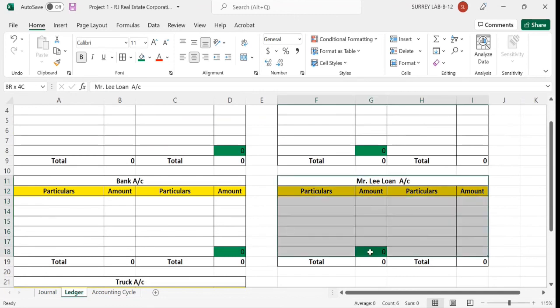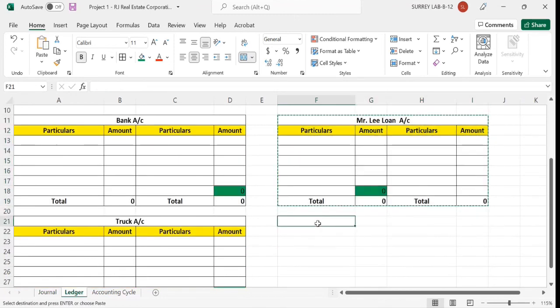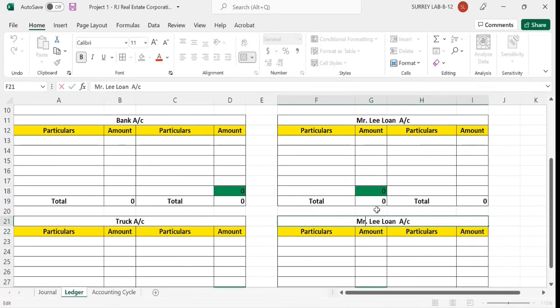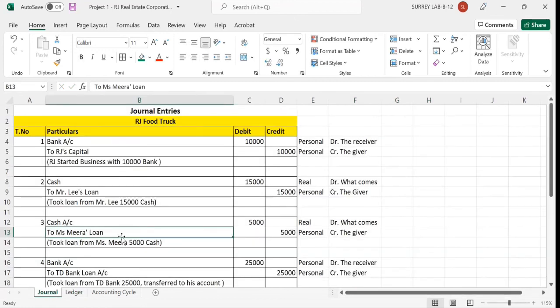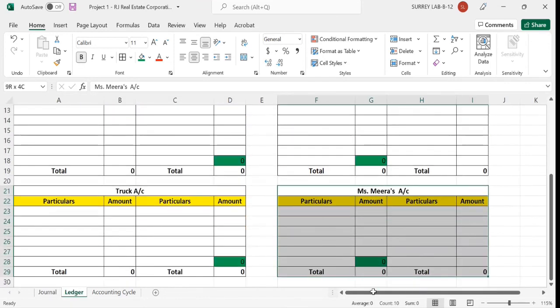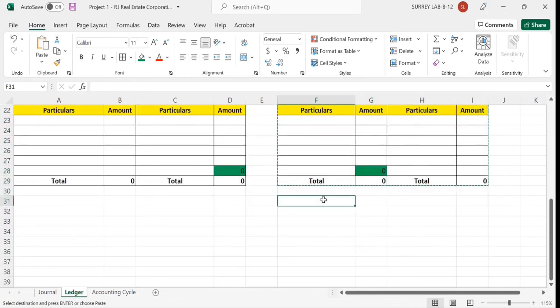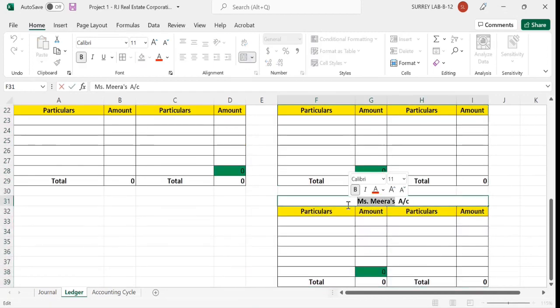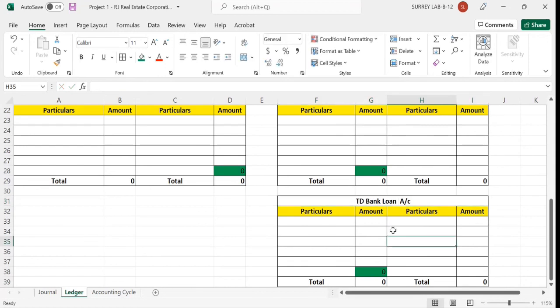Next we have Miss Mera's loan. The same thing, I'm going to repeat it here. Control C is for copy and Control V is for paste. I'm just going to change the name, that's it. Miss Mera, M-E-R-A, Miss Mera's loan account. So now I have created this ledger account here in front of you. Next is the TD Bank loan account. The same thing, I'm going to repeat it once more. Control C and Control V. I'm going to write here TD Bank loan account. TD Bank loan account or short-term loan, whatever we want, we can write it here. So now this is also created.